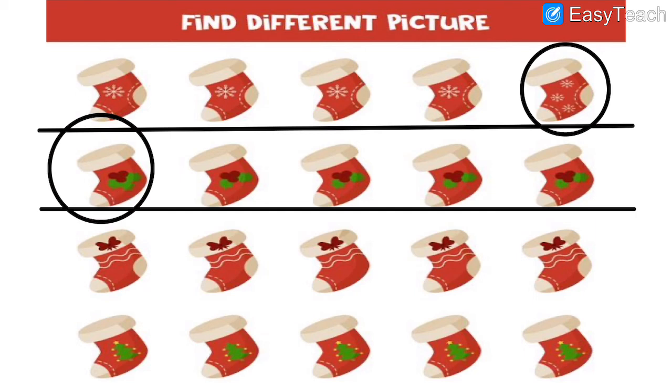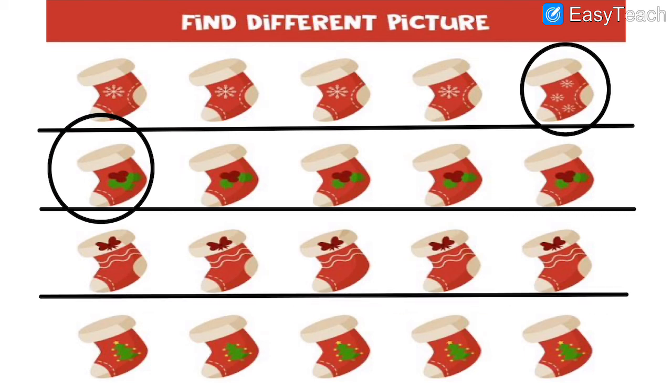See over here, it is a different image. As you can see, there are 2 green color and 1 red color, right? Flowers are there, but here 1 green color and 1 red color flower is there. So the first is the different one. Then see the line number 3. What is the difference over here?